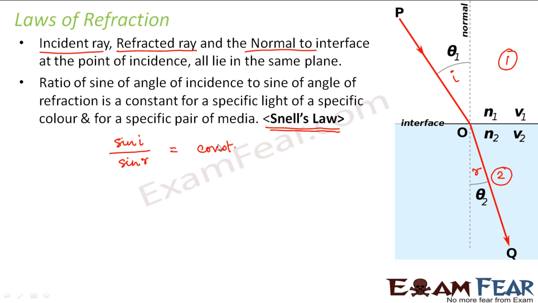So please remember this, because many a time people say that sin i by sin r is always constant, but it is not always constant. It is only true for a specific light of a specific color and for a specific pair of media. So these are the two laws of refraction which govern the phenomenon of refraction of light.